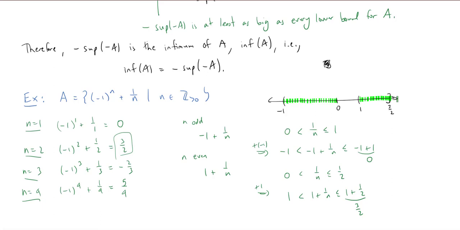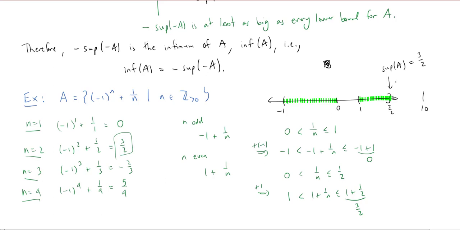Now this should be pretty easy to work out, what the supremum and the infimum are. When I'm looking for the supremum, I'm looking first for upper bounds. And you might say, well, it's broken up into two pieces. Do you get two upper bounds? No, a set only has one upper bound. It has to be bigger than everything in the set. So over here I could have a 10, and that would be an upper bound. But the smallest of the upper bounds is right on the top here. That's 3/2. So the supremum of A is equal to 3/2.